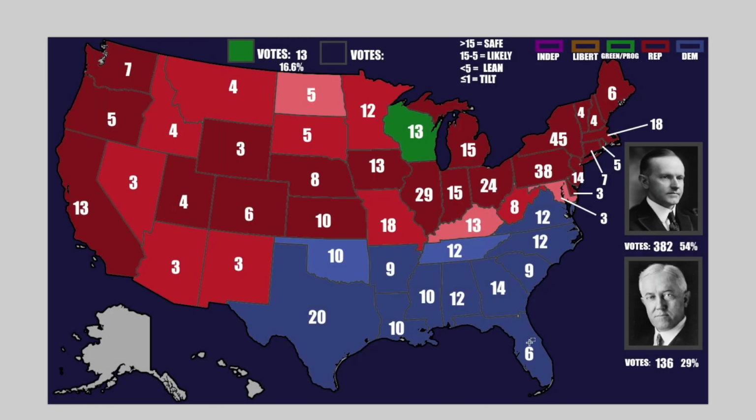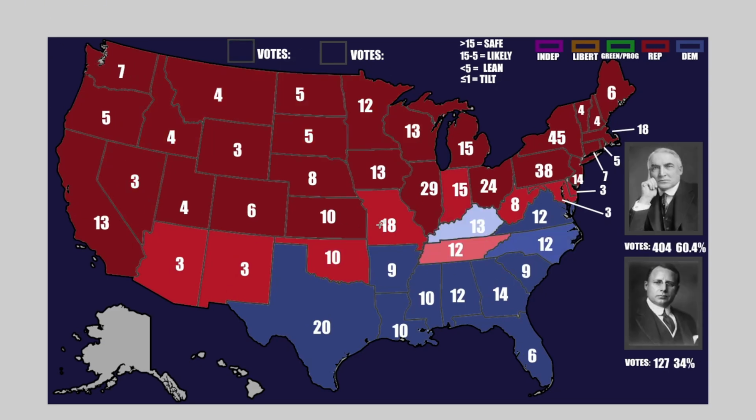Now, just to help you visualize this, I have made a 1920 election map. So this is 1924, and this is 1920. And as you can see, Kentucky was a tilt state, which means it was one or less percentage points that made it go to the Democrats, which is really crazy. And then you have red Tennessee as well, very slightly.